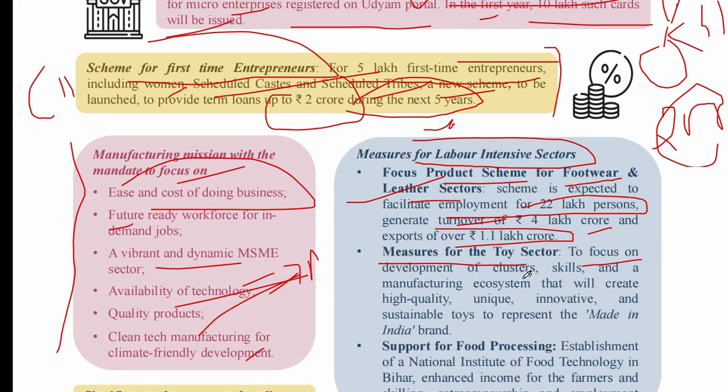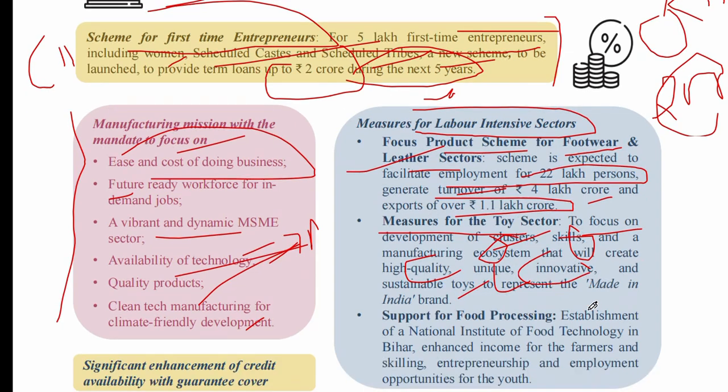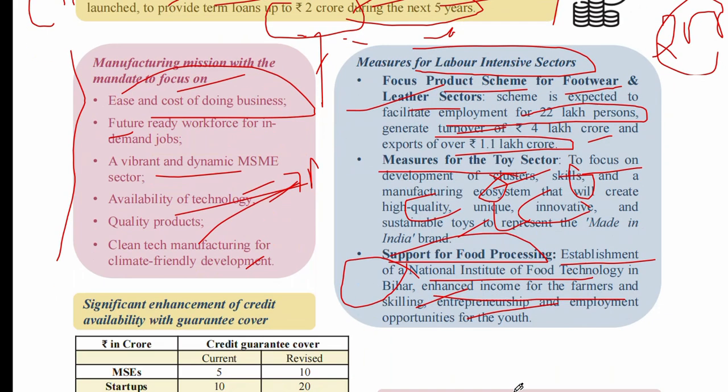To focus on development of clusters, the government is focusing on skills and manufacturing ecosystem, and the government will create high quality, unique, innovative and sustainable toys to represent the Made in India brand. Third one is support for the food processing sector. The government will establish the National Institute of Food Technology in Bihar. I think this year more focus is on Bihar only. It will enhance the income of farmers and create skilling, entrepreneurship and employment opportunities for youth.